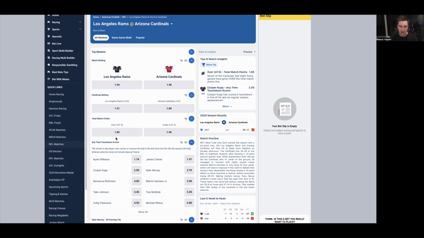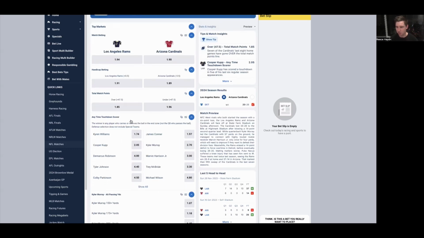For this game, the history between the two sides says that the Rams should be winning. They have a very good record against Arizona. Sean McVay, the coach of the LA Rams, is 11-2 against the spread versus Arizona. And the Cardinals quarterback, Kyler Murray, is 1-7 head-to-head against the Rams. So all those things point to the Rams winning this game. However, I don't think there's a great deal between them.